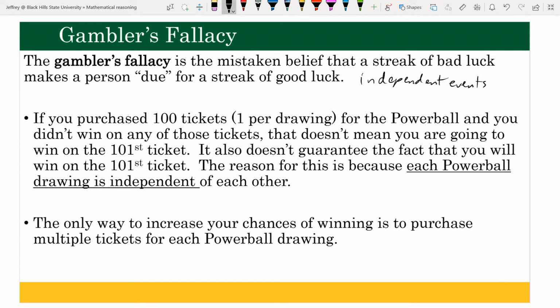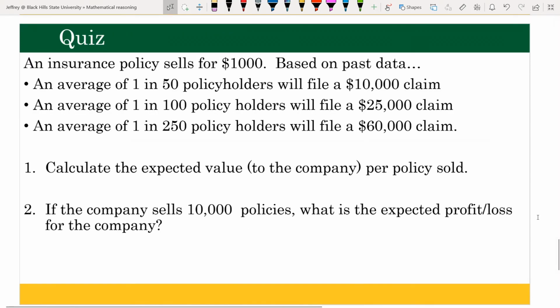Even though if they've previously lost the last 100 games of, say, the Powerball, for example, that does not mean that their next time that they buy a ticket will improve their chances. Now, of course, this is assuming that they wait until the drawing and then they buy a ticket, and then wait for the next drawing and then buy a ticket. Of course, with the Powerball, you could actually buy several tickets and improve your odds because you have more numbers to work with.